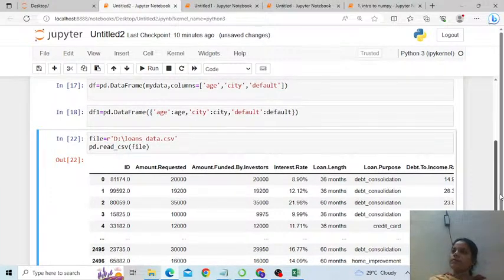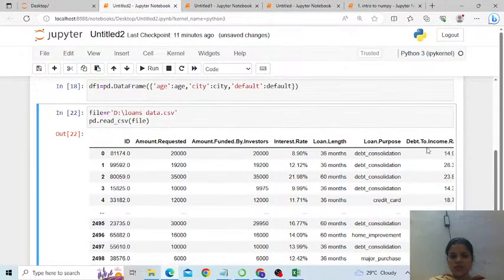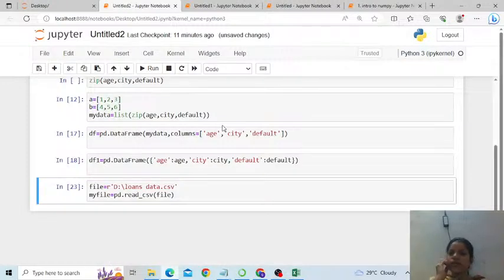Hoping you are understanding. Clear? The file contains around 2,500 rows. Of course, all the rows will not be shown here. It shows you some starting rows, and dot dot dot indicating continuation till the last 4 or 5 rows. Is it clear? You can store the entire CSV file which has been read in some variable. Let me call this my file. So if I run this, the file has been opened, read, and stored in my file.